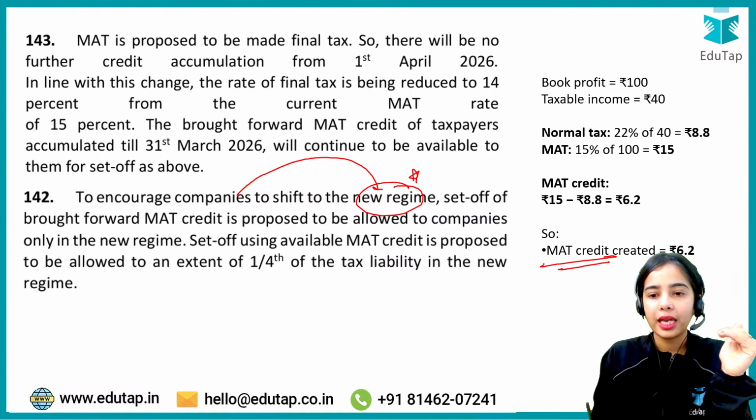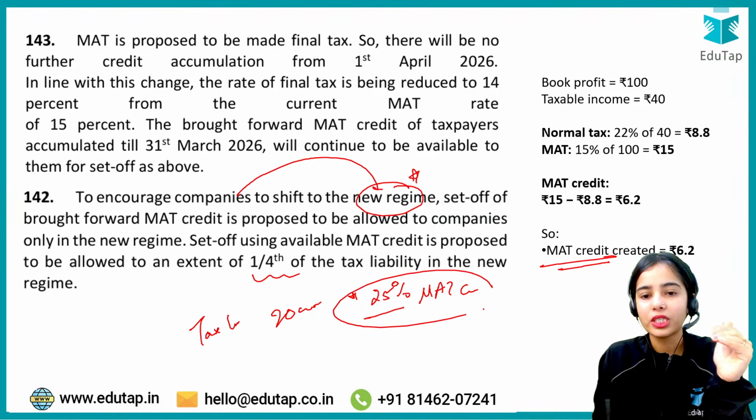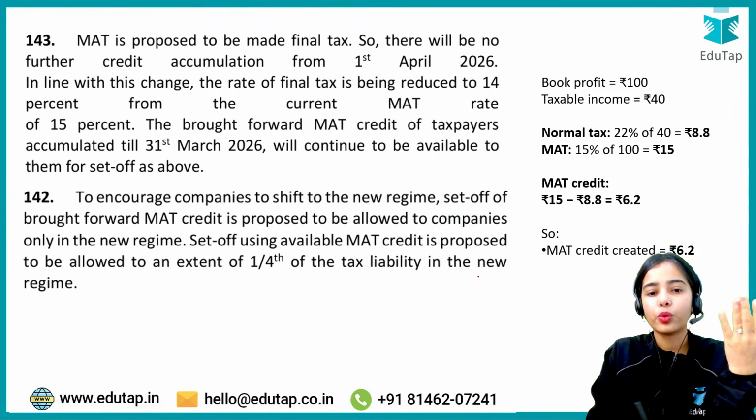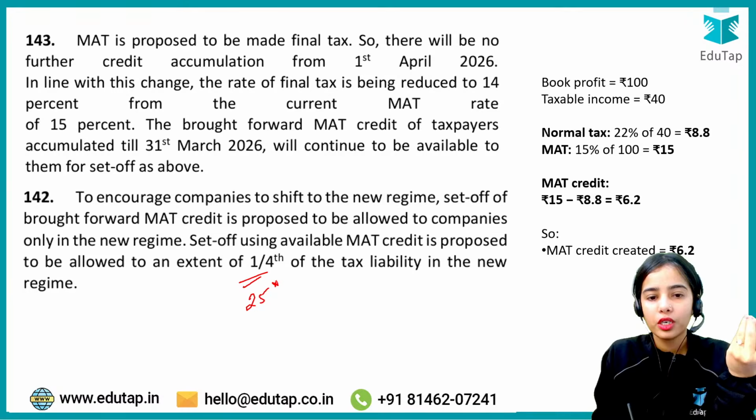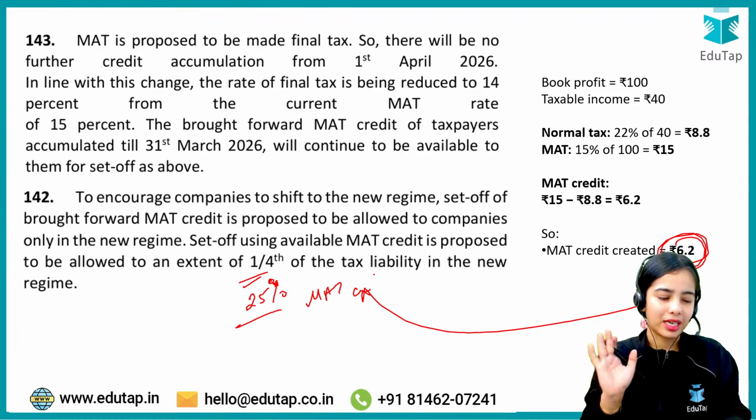Let's say your tax liability is 20 crores. Only 25% of the MAT credit can be used in 1 year. This is the idea. I hope this is clear.